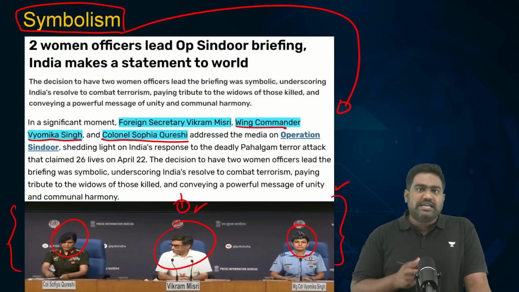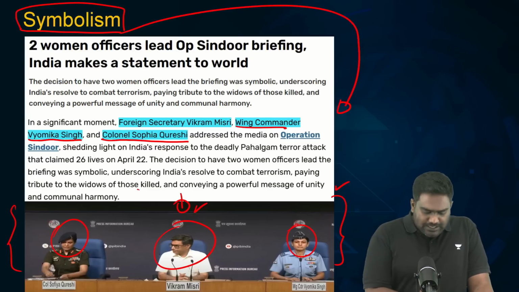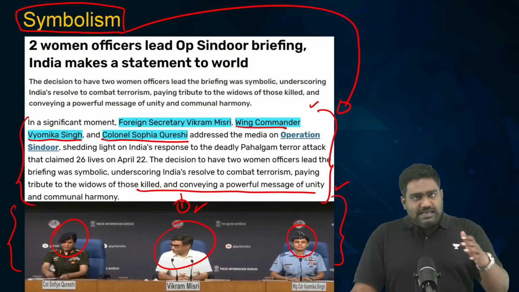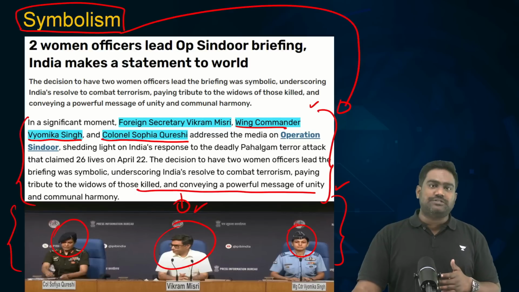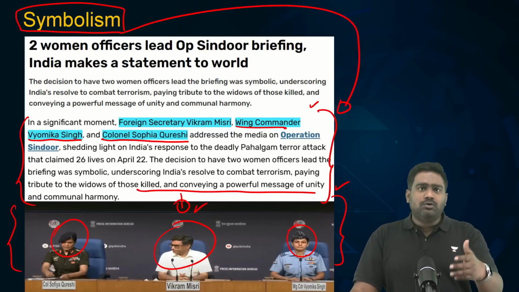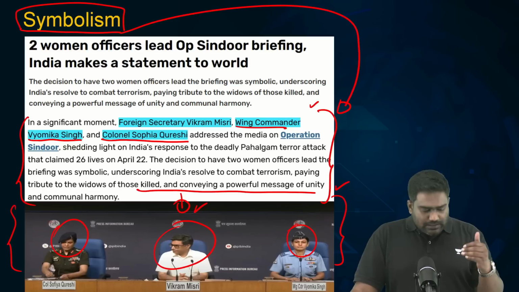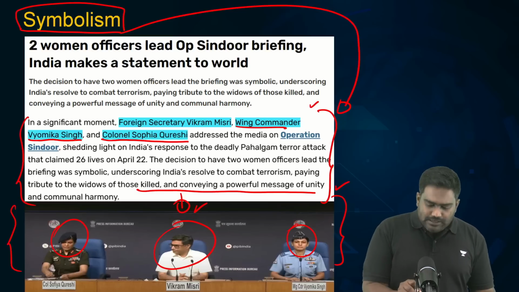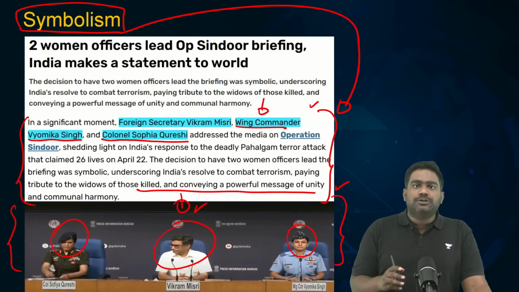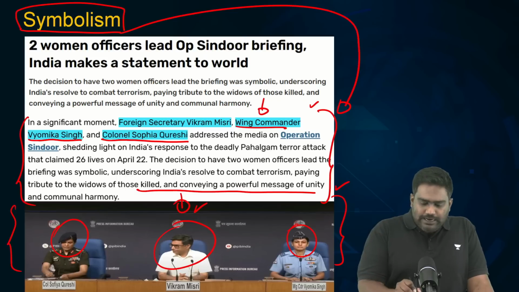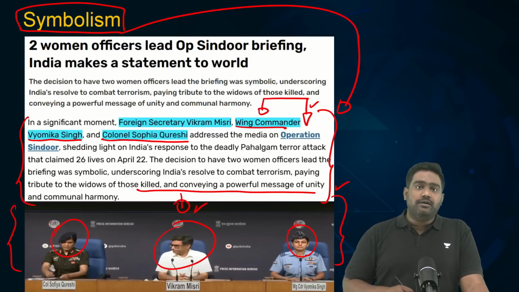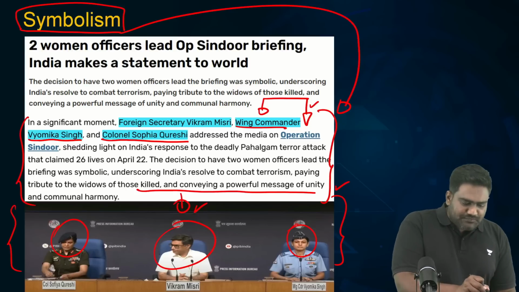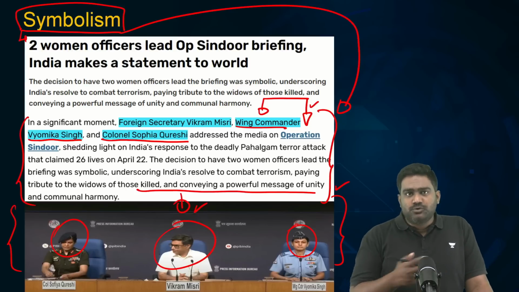This is a specific choice India has made. Again, to highlight that India's women are not weak, as women were singled out, left as eyewitnesses to report the brutality of these terrorists, and singled out on religious lines. This is a clear message from India to build social harmony, communal unity in the country, and to send out a strong message that Indian women stand up and are able to fight for themselves. They are able to defend not just themselves and their family, but the country as well. So I felt that this was a very strong symbolic message that India sent out through this press briefing.